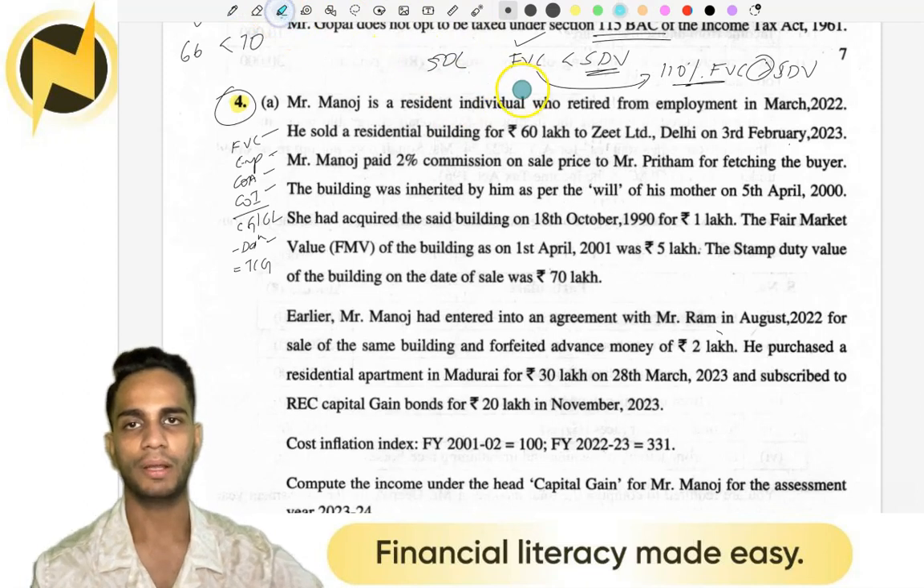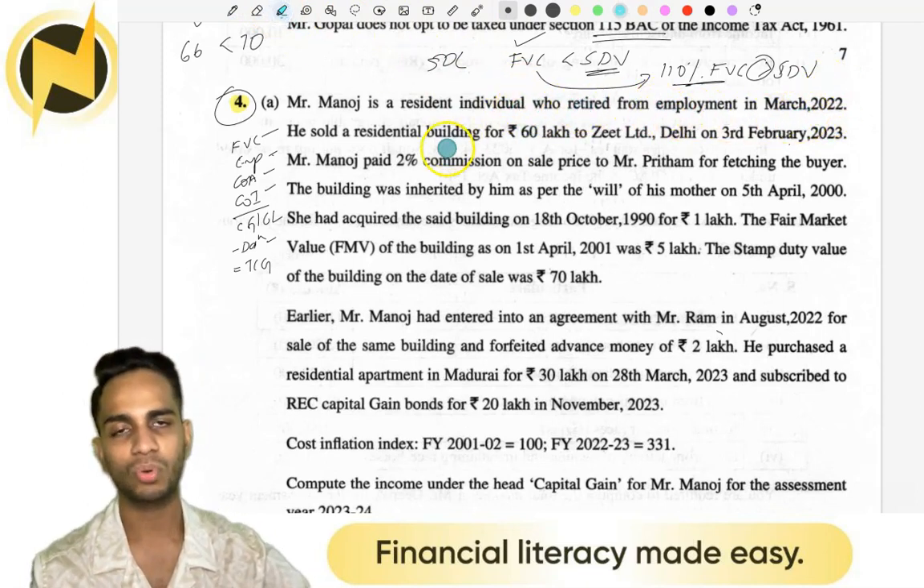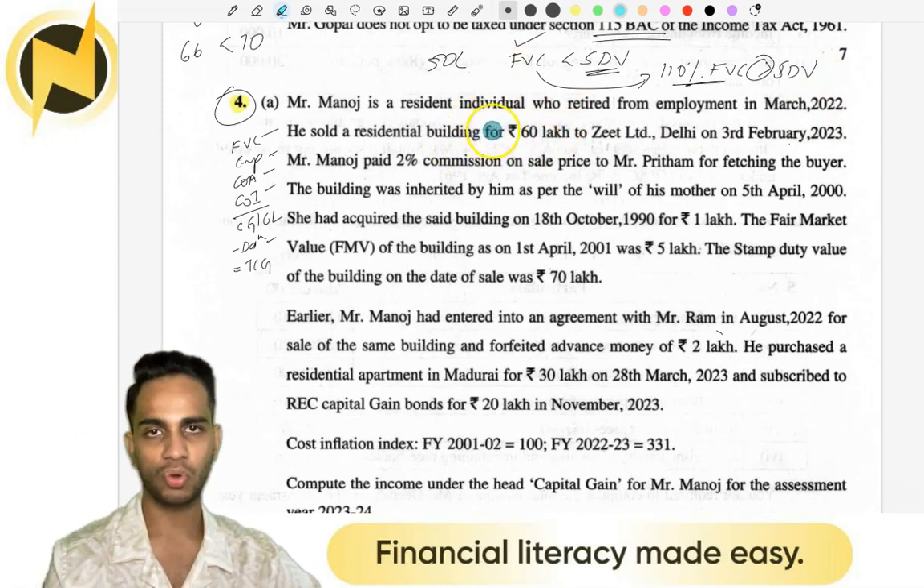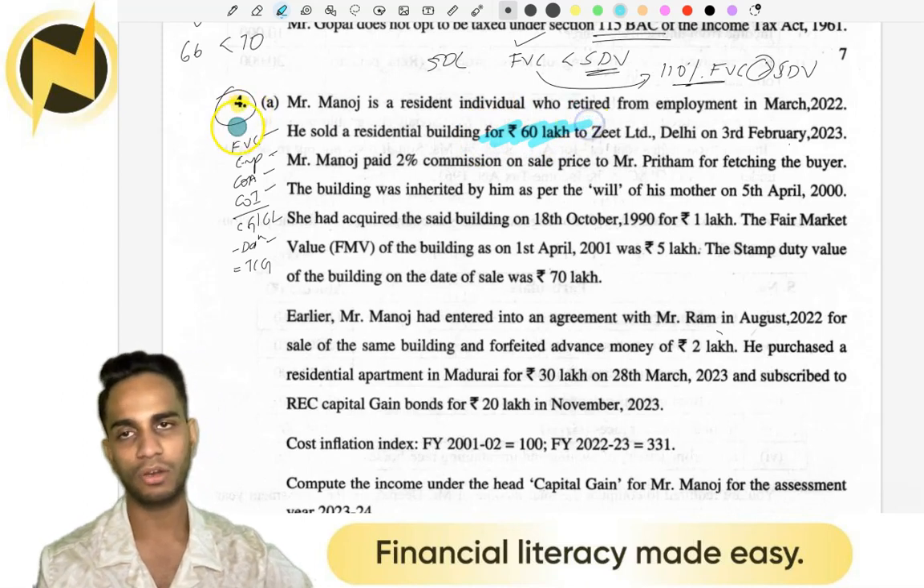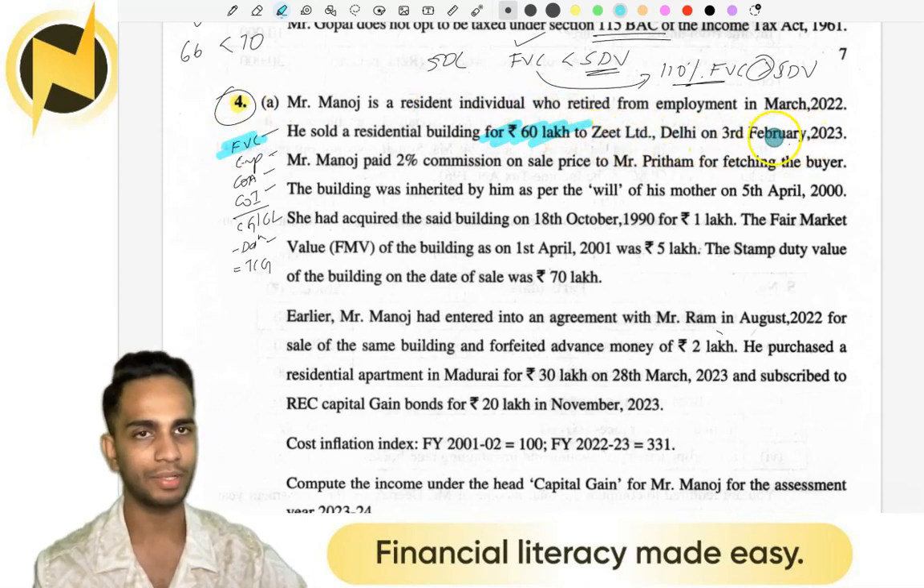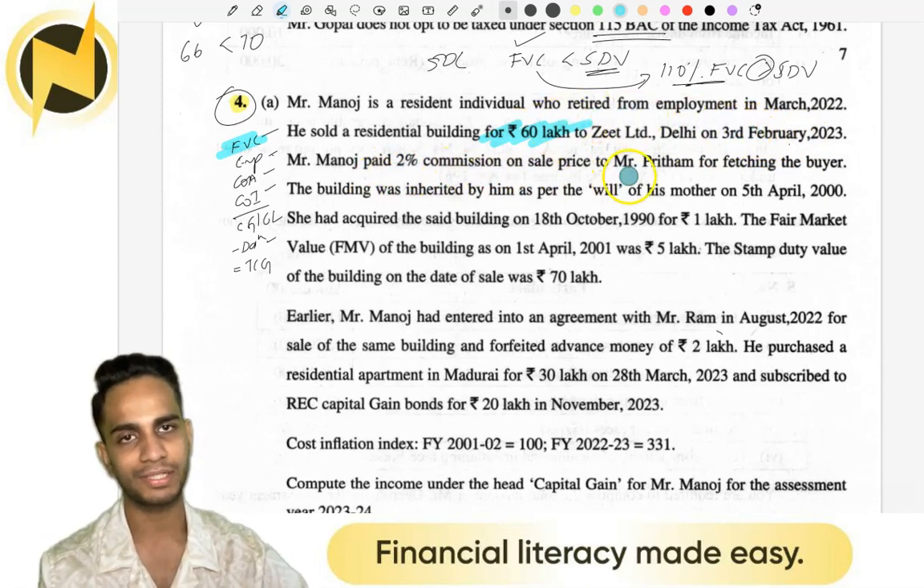Mr. Manoj, a resident individual who retired from employment in March 2022, sold his residential building for 60 lakhs to Zeek Limited, Delhi. So I'm indicating your full value consideration items in blue. Sold on 3rd February 2023. Mr. Manoj paid 2% commission on sale price.